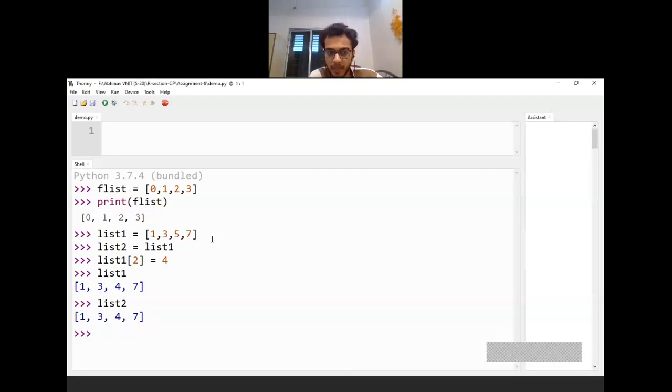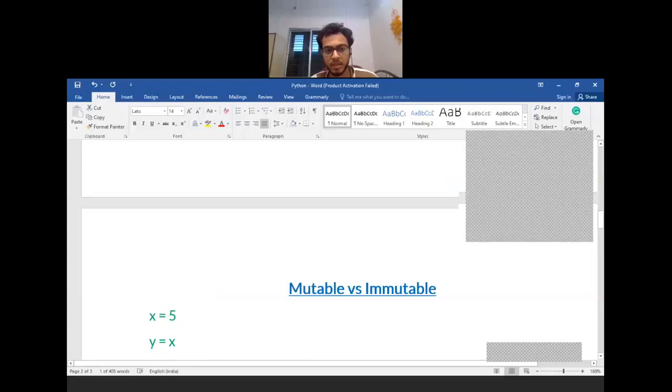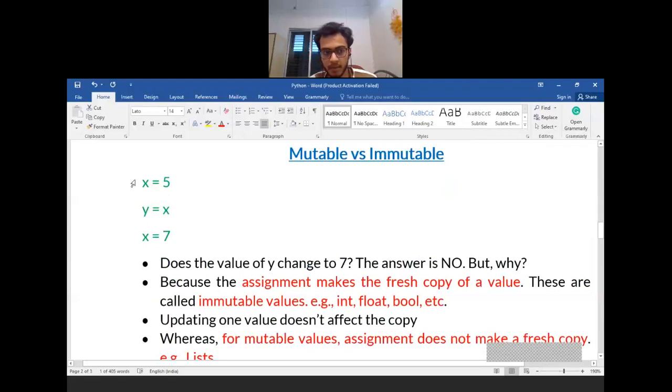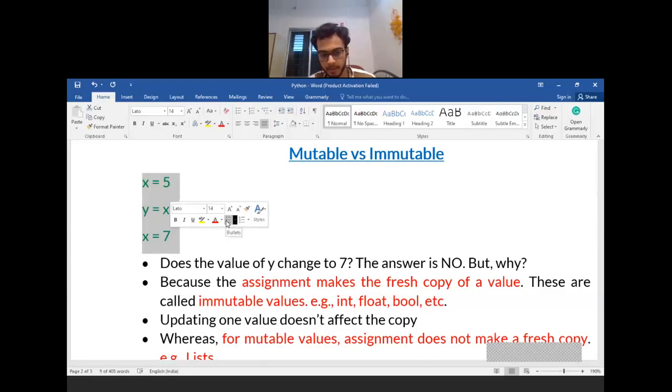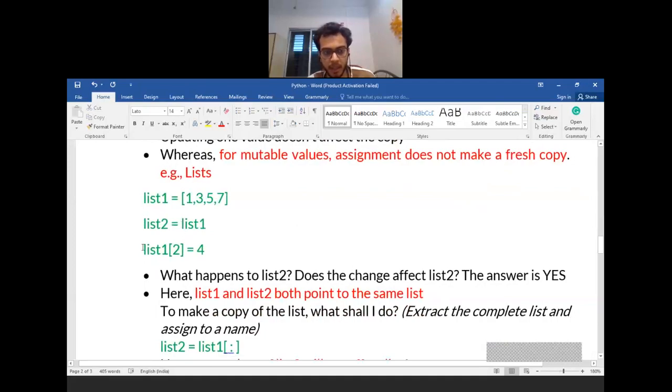So this is the difference between immutable values and mutable values. In the immutable case, I had written x equal to 5, y equal to x, and then changed x equal to 7. The change was not reflected in y. Such values, typically int or float values, are immutable, whereas lists are mutable. Whatever change you make in one name will also reflect back for the second name as well.